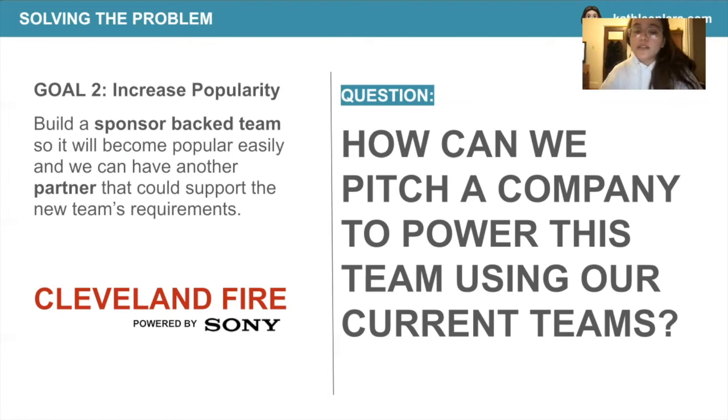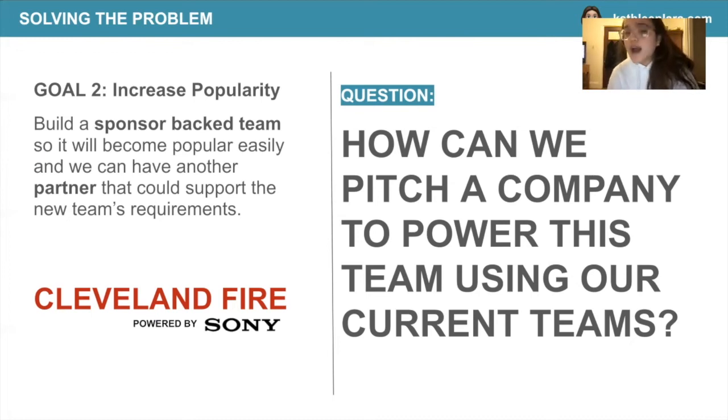Our next goal is to increase popularity. So, how are we going to solve this problem? We're going to build a sponsor-backed team so it will become popular easily and we can have another partner that could support the new team's requirements. Say, for example, Sony. We want Sony to sponsor this team. So, it's going to be Cleveland Fire powered by Sony.